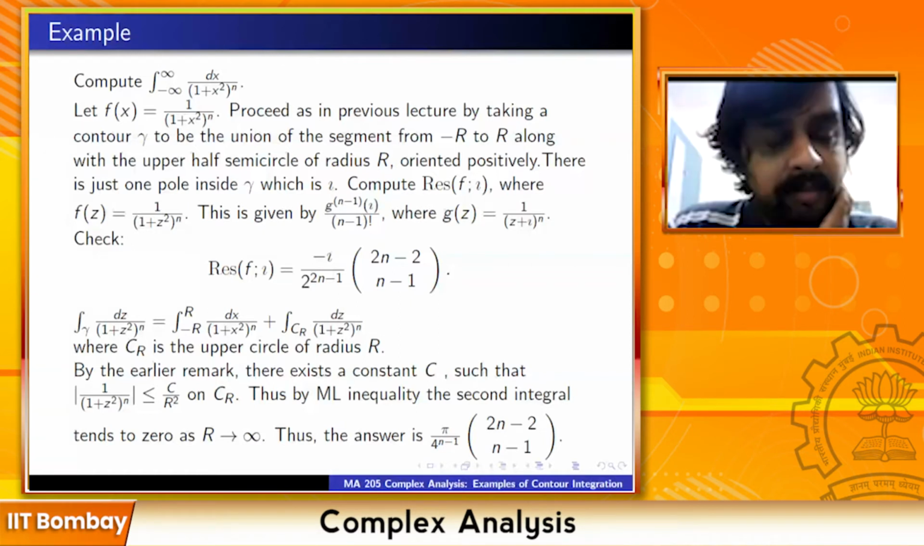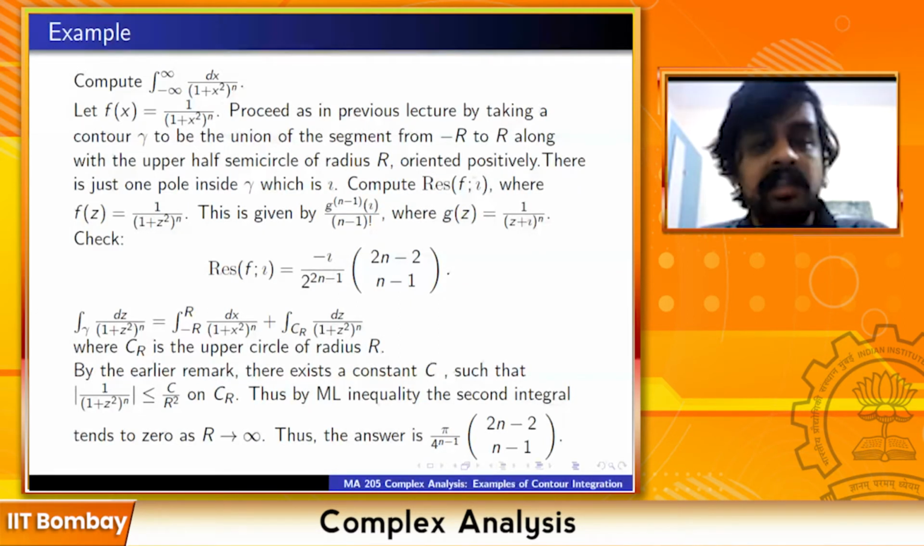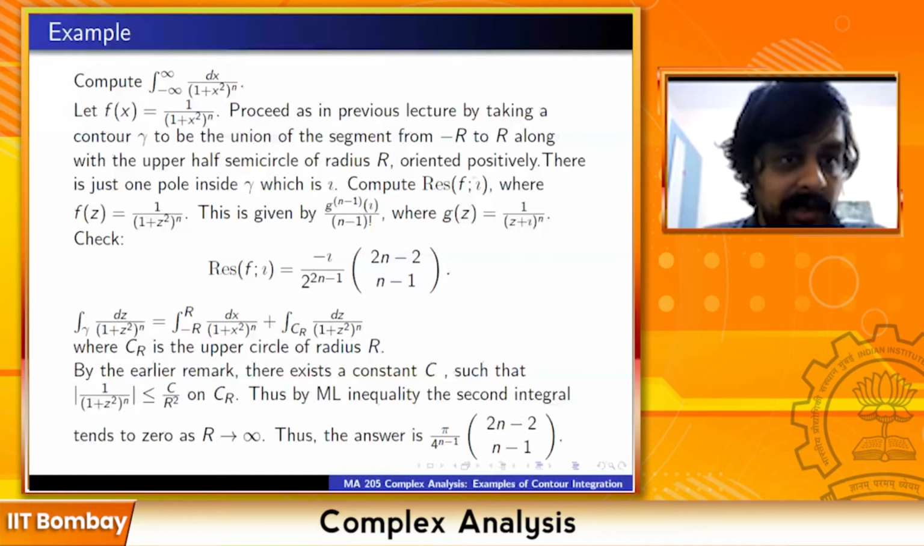Is this point clear? In this case, one can argue differently also. Instead of 1 plus x square raised to the power n, simply take 1 upon 1 plus x square. We know that is integrable. So 1 upon 1 plus x square raised to n will also be integrable because it's only going to be less than 1 upon 1 plus x square. Just you can directly argue that 1 upon 1 plus x square is integrable from minus infinity to plus infinity because you actually know the integral, which is tan inverse of x. So that is integrable. So therefore 1 upon 1 plus x square to the power n is also integrable.